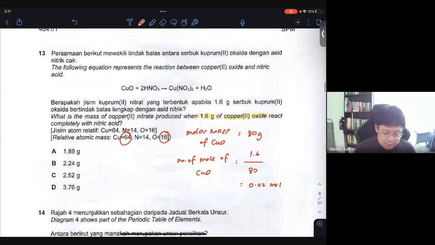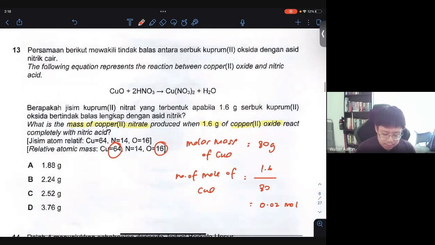Okay, right now they're asking what's the mass of copper nitrate produced. You see, the number of moles of copper oxide and the number of moles of copper nitrate are in a 1-to-1 ratio. For every 1 mole of copper oxide, we get 1 mole of copper nitrate. Now we don't have 1 mole exactly, we have 0.02 mole. So we also have 0.02 mole of copper nitrate.